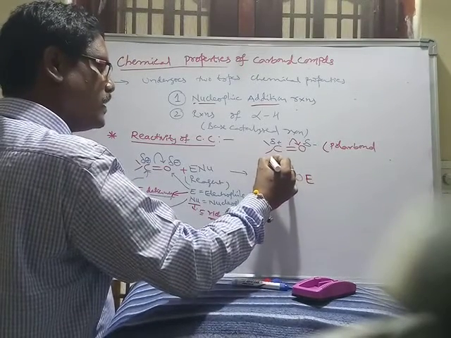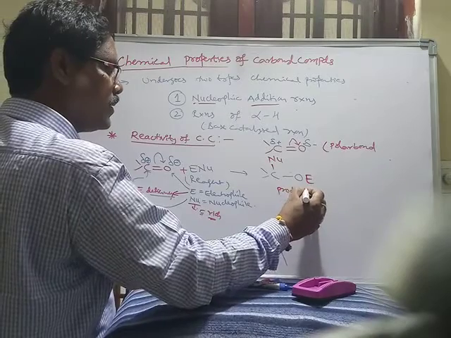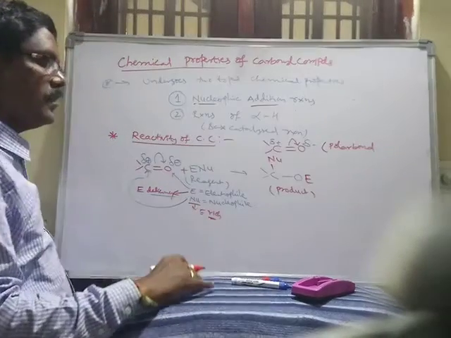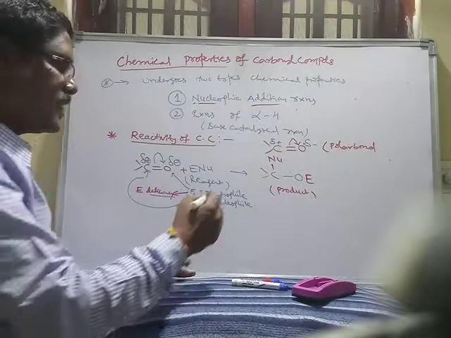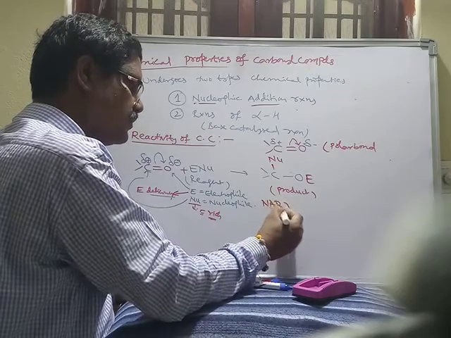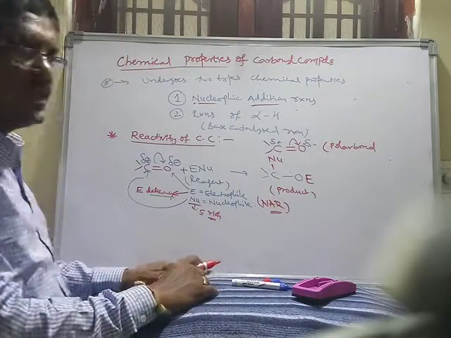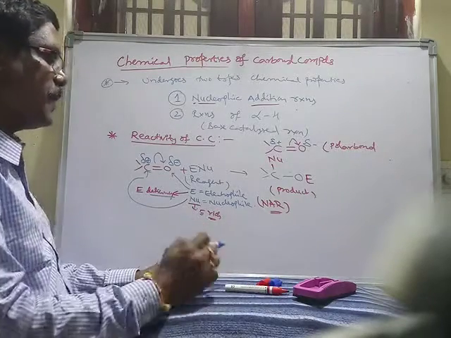Here the nucleophile is added. So this is the product which is formed in the nucleophilic addition reaction. It is called a nucleophilic addition reaction.